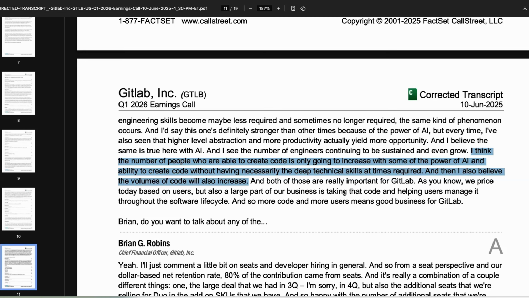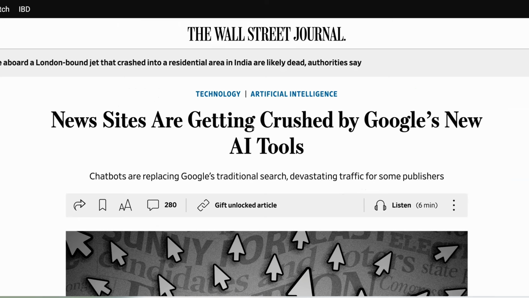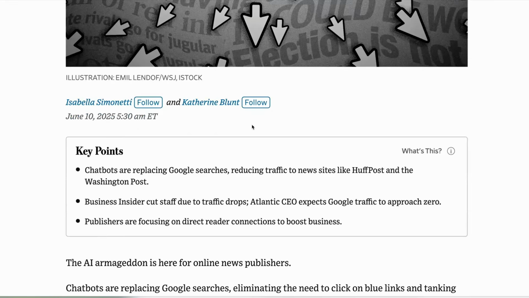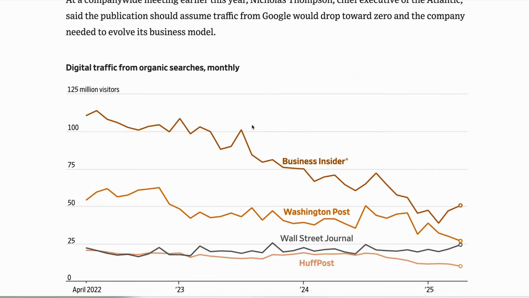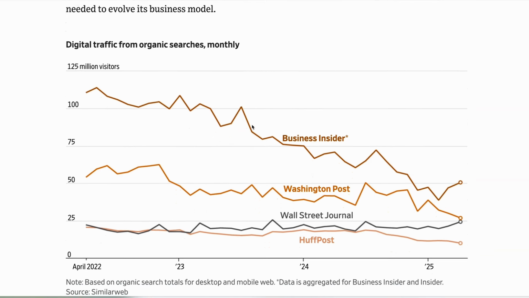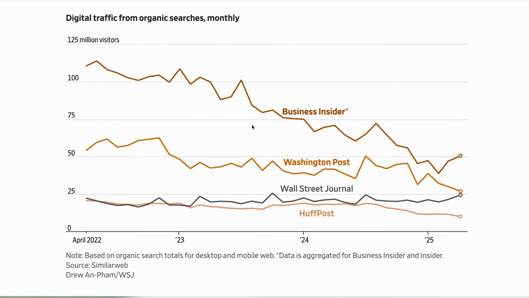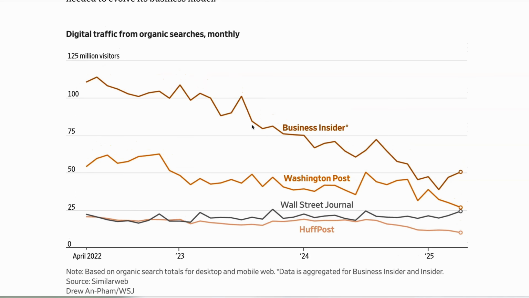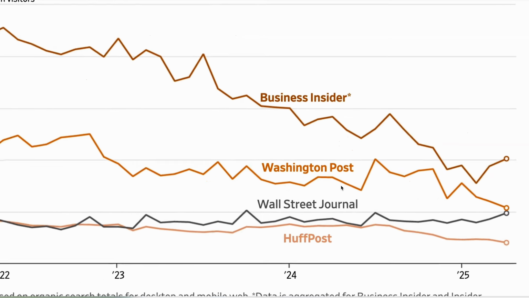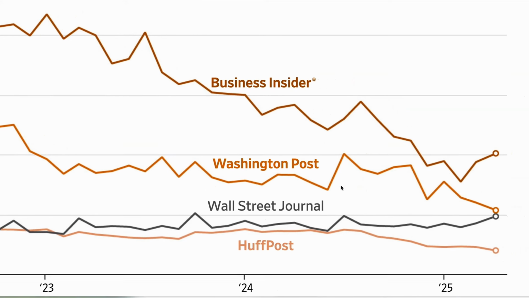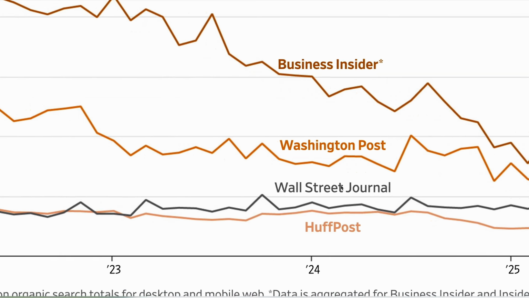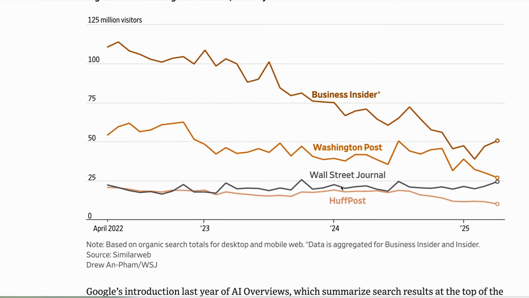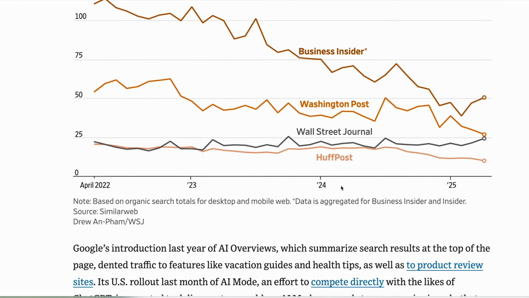Meanwhile, the SEO bloodbath continues, with new analysis showing that one of its major victims in the decline of organic search is news publications. In this analysis over on the Wall Street Journal, you can see that since the introduction of ChatGPT, organic web visits to the likes of Business Insider, Washington Post, and Huffington Post have steadily declined. But there is one outlier here, which is the Wall Street Journal itself. Not quite sure why that's the case, but perhaps that's why they published this piece in the first place. For product teams and companies relying on blogs, then this story is likely to be similar across the board.